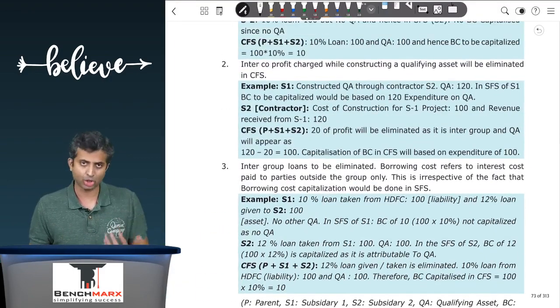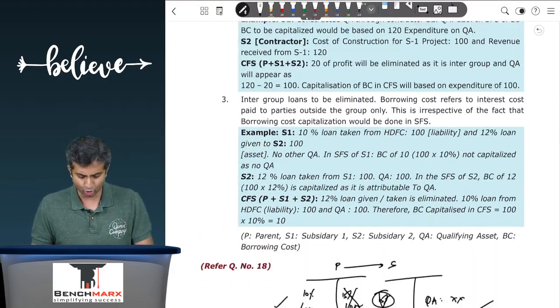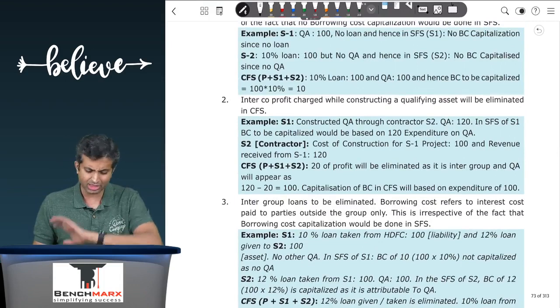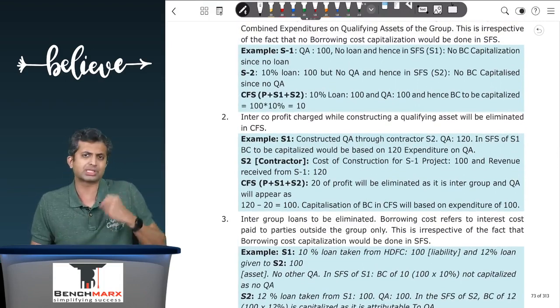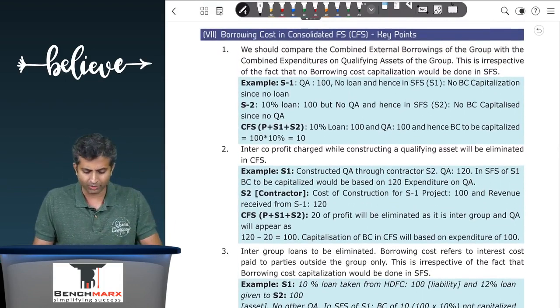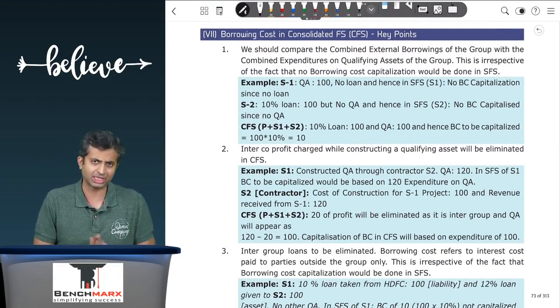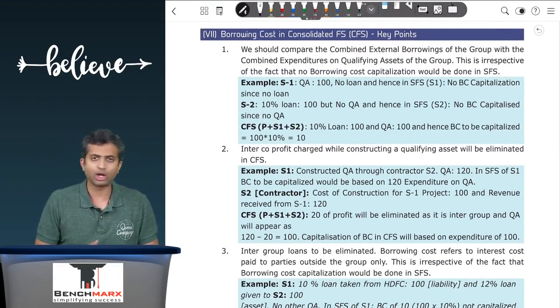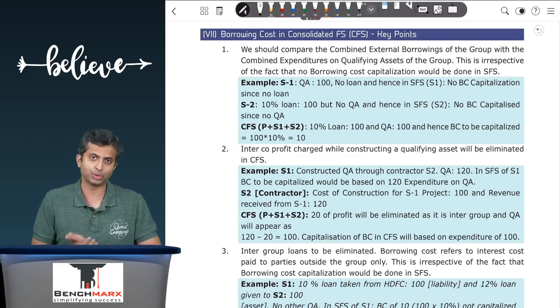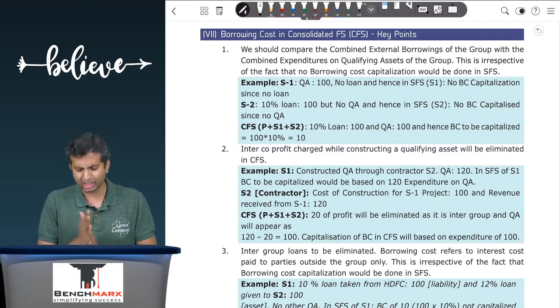This is highly complex and best understood once you do it along with the relevant questions. We have just given a lot of examples and the points to be remembered over here for borrowing cost capitalization in the CFS. You can remember that, and hopefully this should help you in your borrowing cost standard.